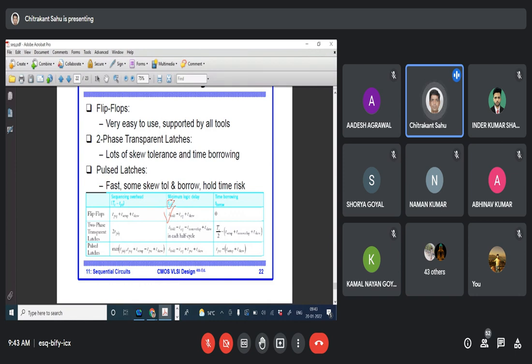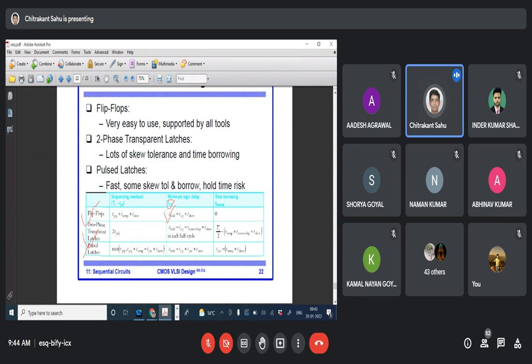These are the different equations. I have just gone through the flip-flop equations, all the necessary equations related to the flop. I'm not going into detail. In the book there are also two more timing diagrams, related to the two-phase transparent latch as well as the pulse latch, similar to the flip-flop. According to edge sensitive or level sensitive, the equation will change. That is the only difference we have.